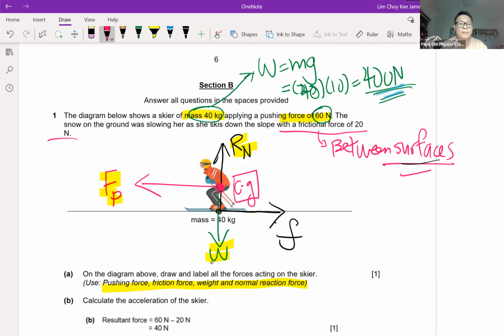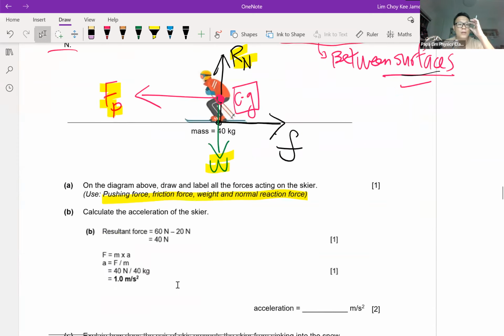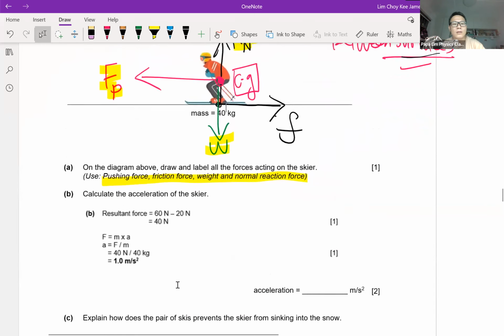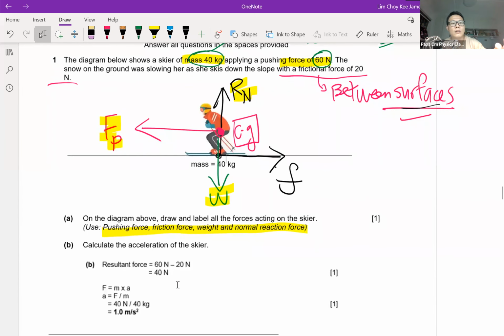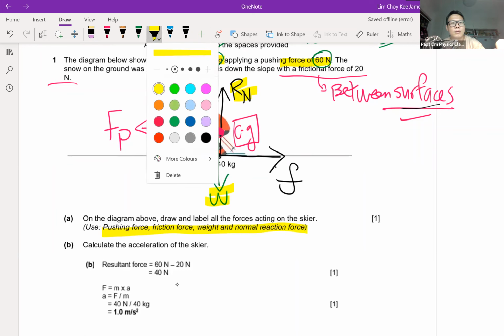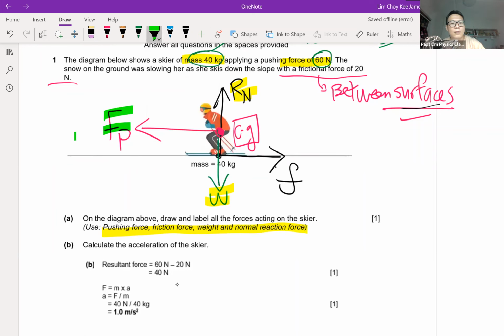Now, once we have it, we move on to the next part where we talk about the acceleration of the skier. For acceleration, we are looking at the horizontal motion, which involves the horizontal forces. We are looking at the applied force, the pushing force, and the friction, because we are looking at the acceleration, which is the horizontal motion.